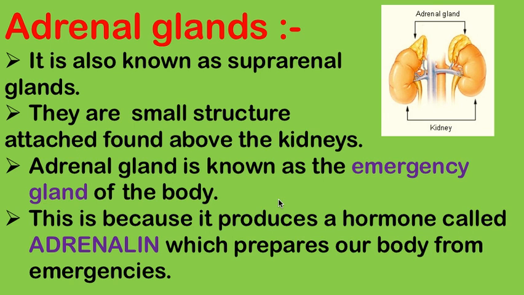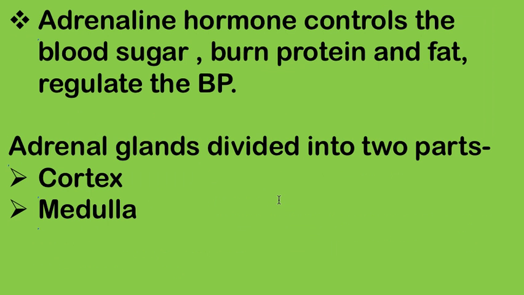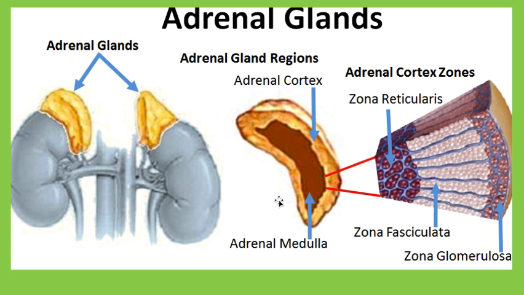This is because it produces a hormone called adrenaline, which prepares our body for emergencies. Adrenal hormones control the blood sugar, burn protein and fat, and regulate the blood pressure. The adrenal gland is divided into two parts, the cortex and the medulla. The adrenal cortex is the outer part and the adrenal medulla is the inner part of the adrenal gland.